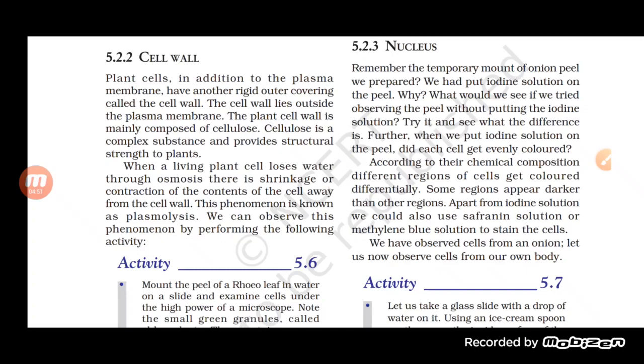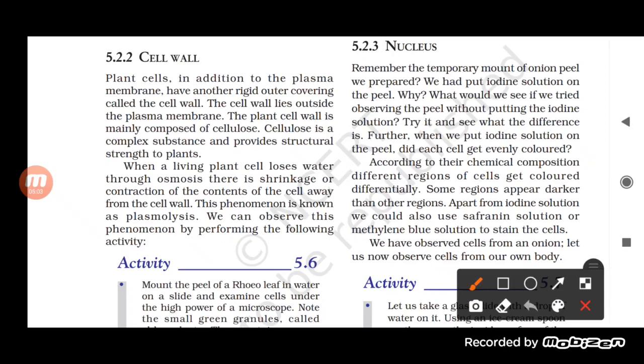Now when a living plant cell loses water through osmosis, there is a shrinkage or contraction. This phenomenon is called plasmolysis. This is really very important to know: when a living cell loses water through osmosis, there is shrinkage of the contents of the cell away from the cell wall.